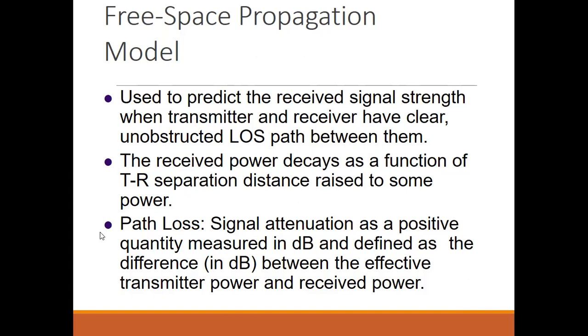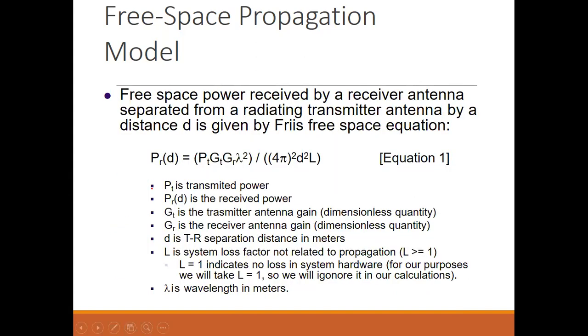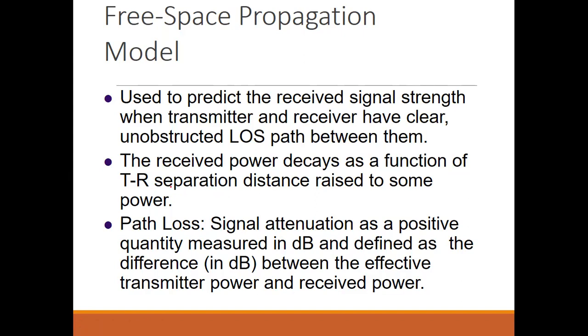Now every time there will be a path loss. Path loss means what? Signal attenuation as a positive quantity measured in dB, and is defined as the difference between the effective transmitter power and received power. So whenever a signal is transmitted, between transmitter and receiver there will be some degradation or attenuation of the signal, which is known as the path loss.